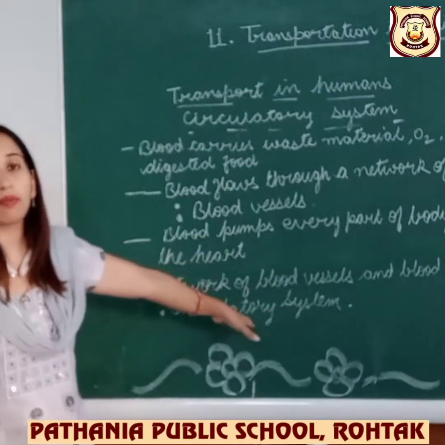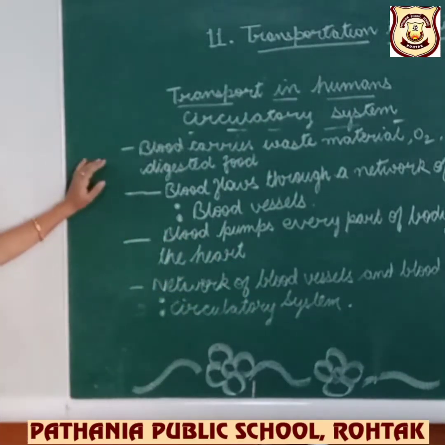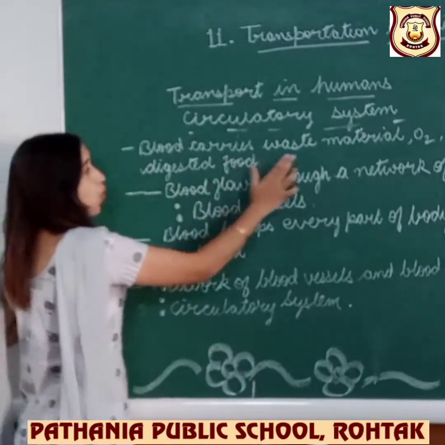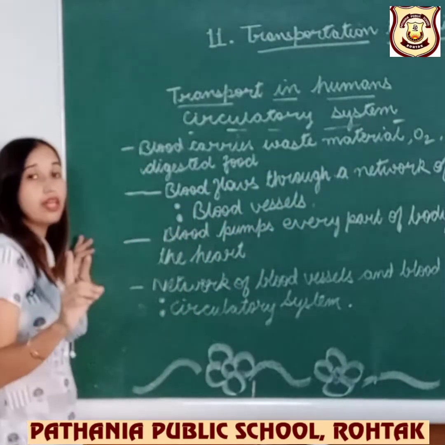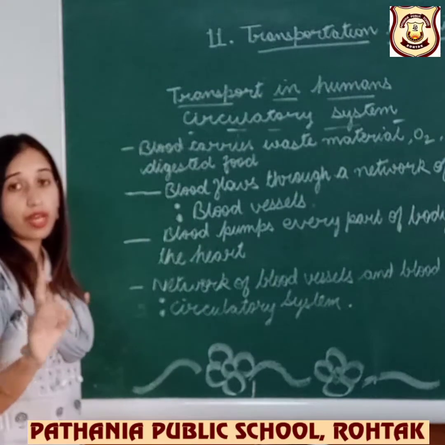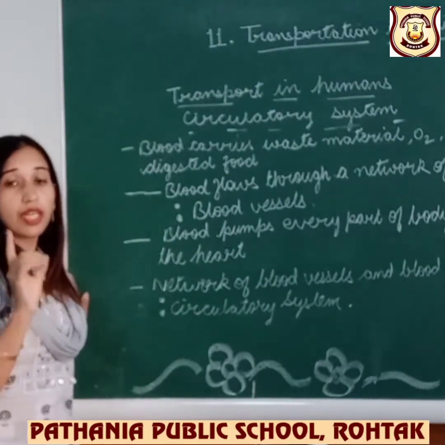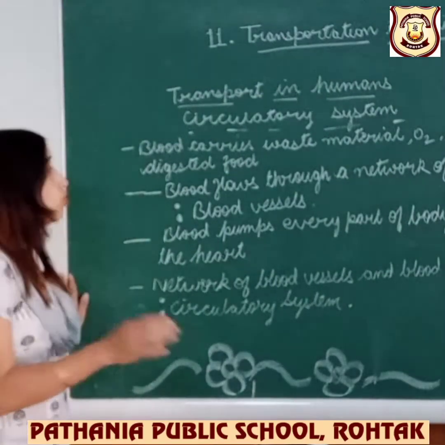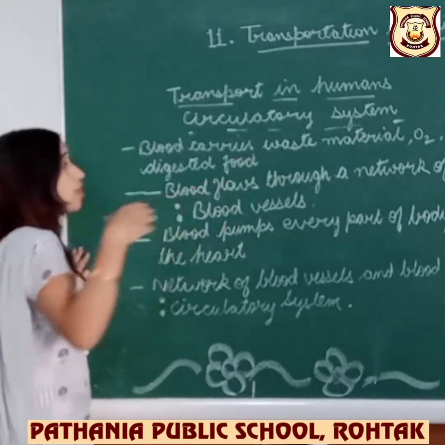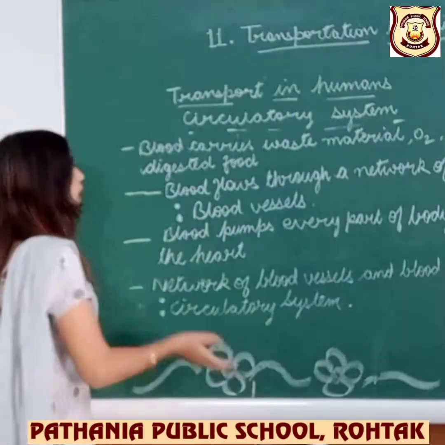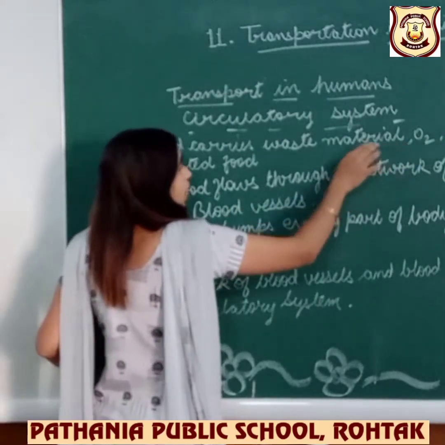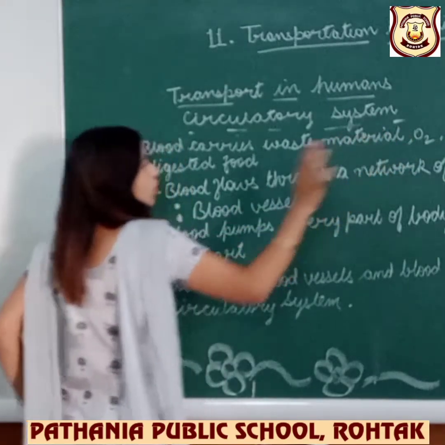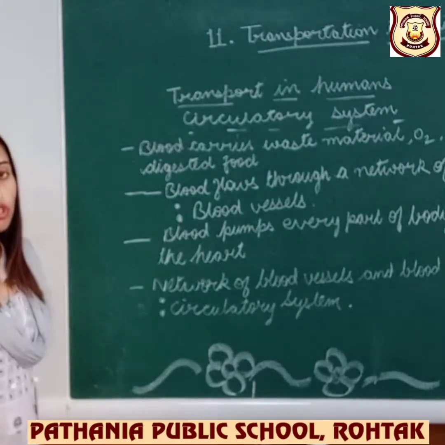Few points which are important. Blood carries waste material. I have discussed that blood carries oxygenated as well as deoxygenated blood in our body. The waste material traveling in our body involves CO2 and urea, which I have told you are waste materials. Many other things are also involved in our blood, that is oxygen.